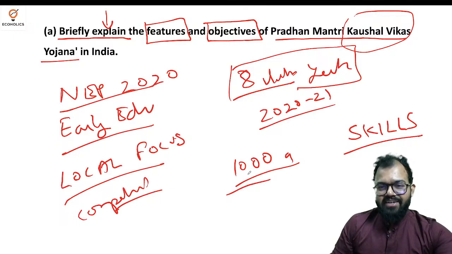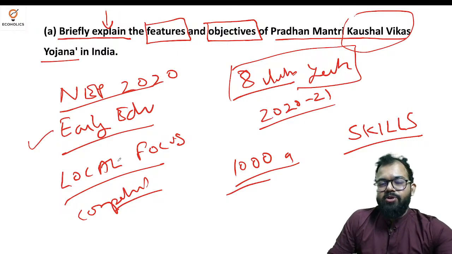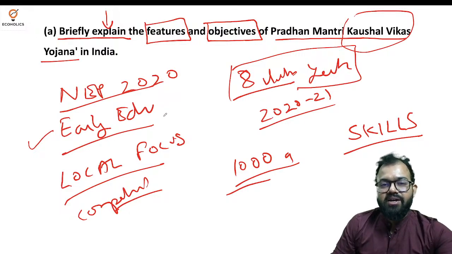We have to make it a dividend, not a liability. That is why I'm saying early education, because if you want to destroy any country, destroy their education system. They are not destroyed by arms and ammunition, they are destroyed by education. You can see several countries in the world struggling to cope up.